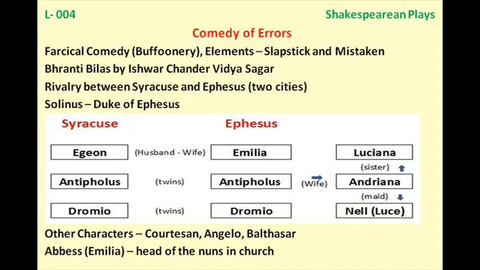So both of these, the master Antipholus of Syracuse and Dromio of Syracuse, are there in that house of Antipholus of Ephesus. So far we have seen the adventures, the acts of Antipholus of Syracuse and Dromio of Syracuse. Now, in another scene, we are introduced to Antipholus of Ephesus, AE, we take this name as, and Dromio of Ephesus, DE. Both are there with a goldsmith. The name is Angelo. And there is one more merchant, that is Balthazar.